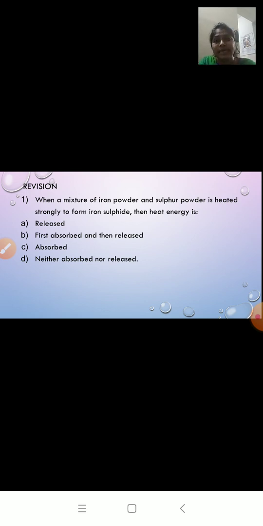So when we heat iron powder and sulfur powder, it forms a compound, iron sulfide. So formation of a compound is a chemical change, because heat is taken in. The heat is first absorbed and then heat is given out. Heat and light both are given out. So the correct option is heat energy is first absorbed and then released, option number B.